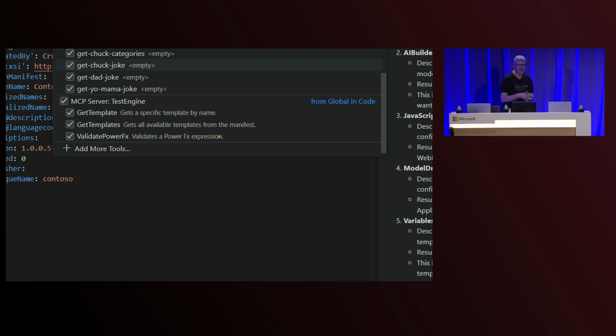Some of the things it can do is say, I want to get a list of things that you can go test. What templates have you got available that help me go test that solution that I'm just building? And then from those templates, how can it give me prompts that will help me go build out the tests around this solution?